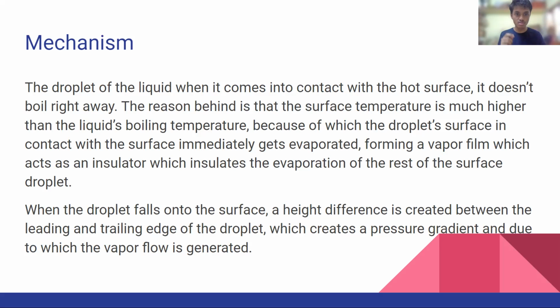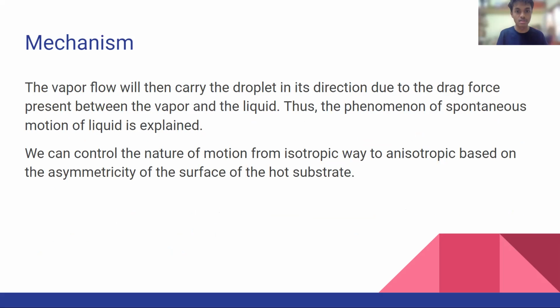When the droplet falls onto the surface of the substrate, the leading edge, that is the edge of the droplet that falls onto the surface, and the trailing edge, that is the back edge of the droplet, don't fall at the same height. A height difference is created. Due to this height difference, a pressure gradient is created. This creates a vapor flow, and this vapor flow acts as a propulsion force for the droplet to move in a defined direction and velocity.